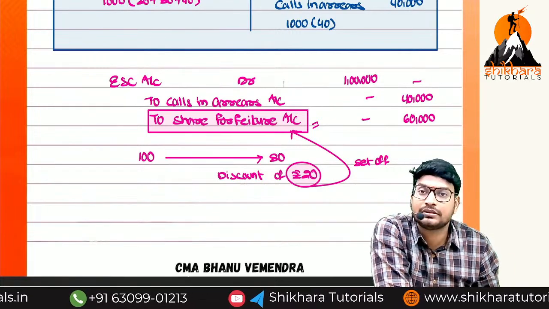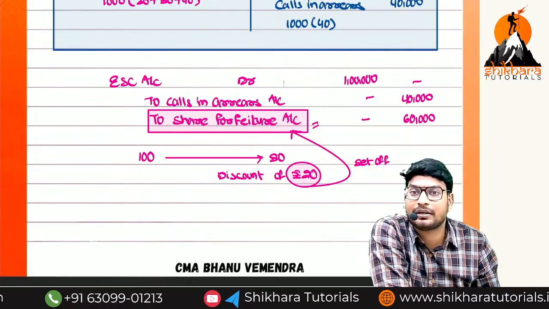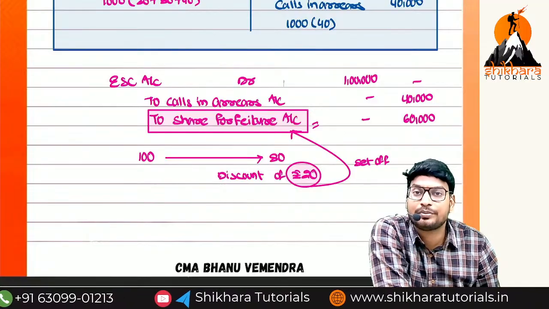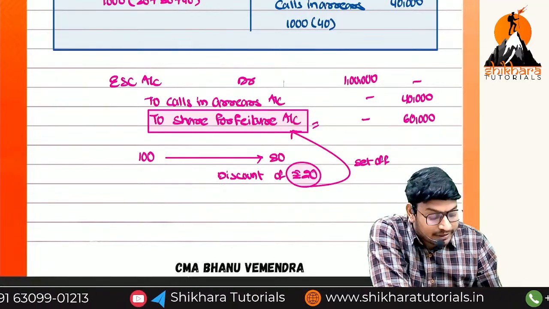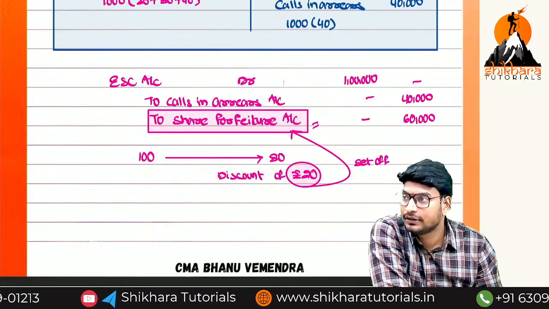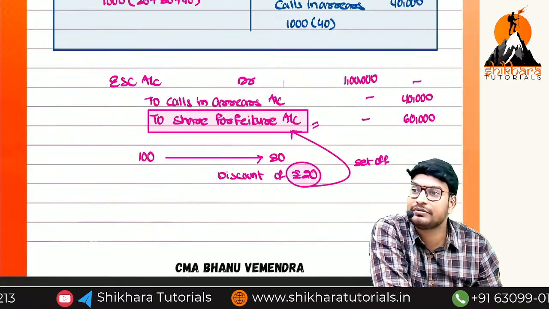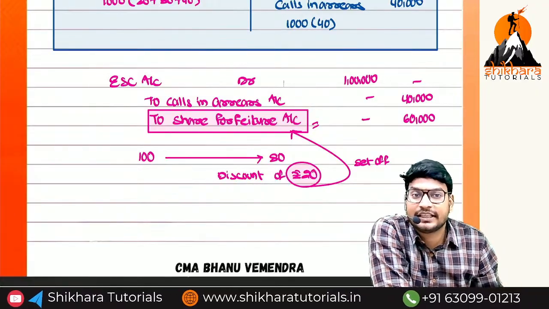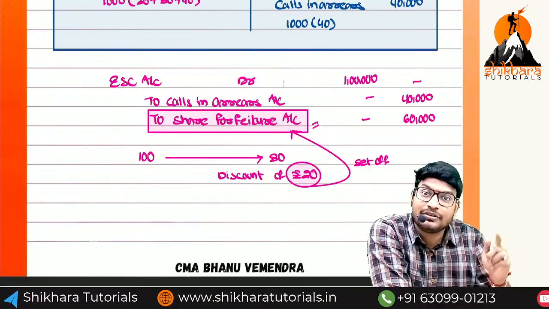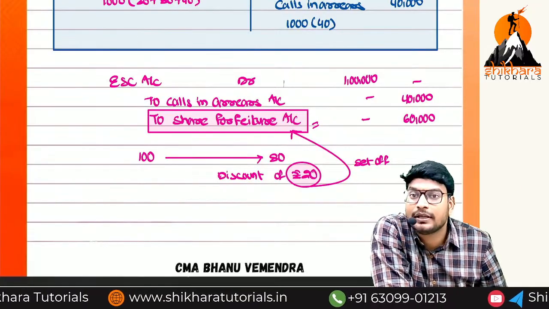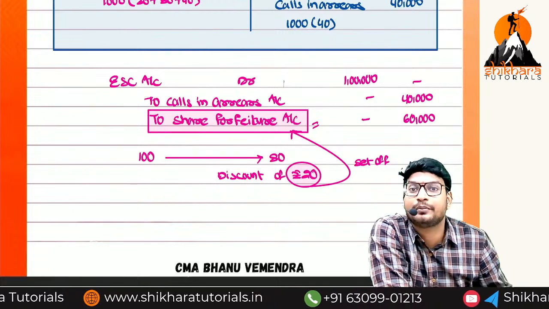Now we are going to see reissue at a discount. At a discount, we have got a loss or not? Yes, we have got a loss of rupees 20. But we have got a gain of rupees 30 plus 30, how much? 60. Out of that 60, 20 rupees will be reduced, and the remaining 40 rupees will be available in the share forfeiture account. That balance should be transferred to capital reserve, because it is not an operating profit.